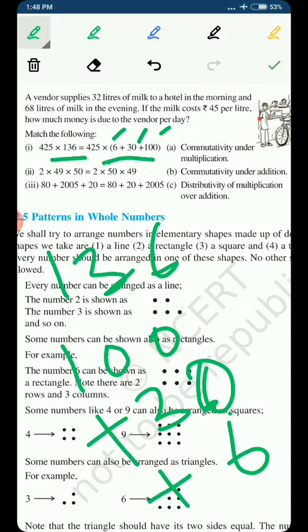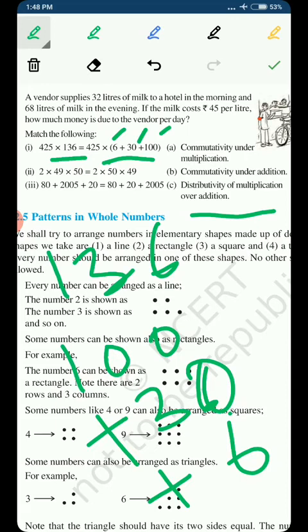As you can see here, distributivity of multiplication over addition. We have to multiply the two numbers, but what we did is distribute the multiplication over addition. The second number we distributed in the form of addition, and we used the property of distributivity of multiplication over addition.